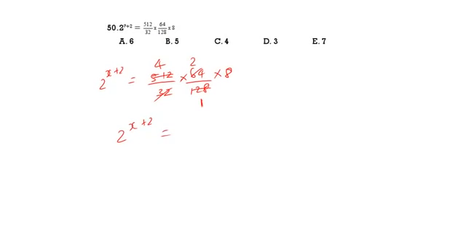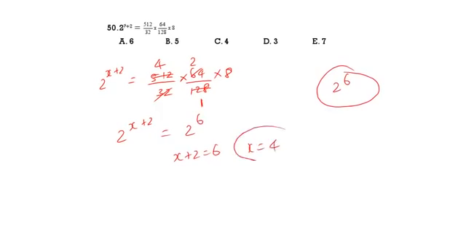64 is 2 power 6. So x plus 2 is equal to 6. X is equal to 4. So the correct answer is 4. Option 3 is the correct answer. See the next one.